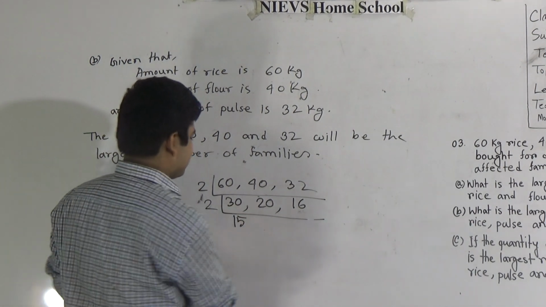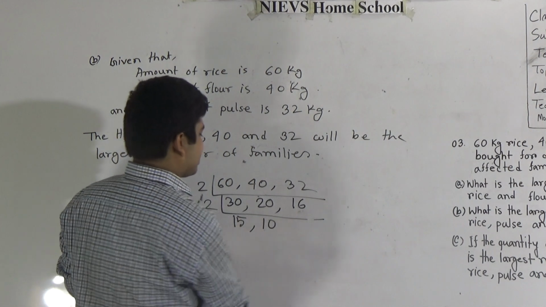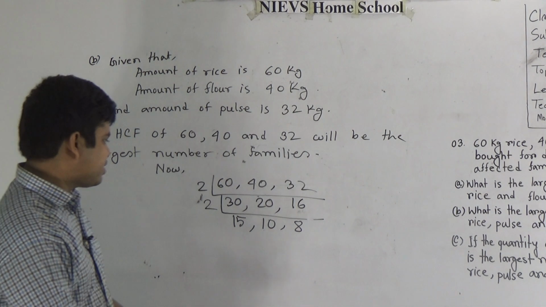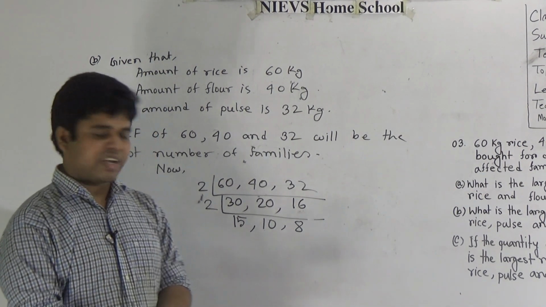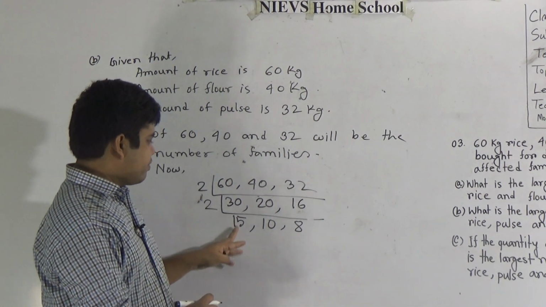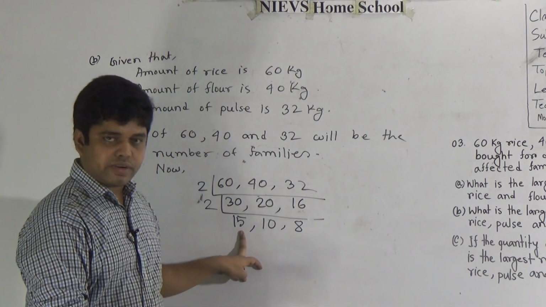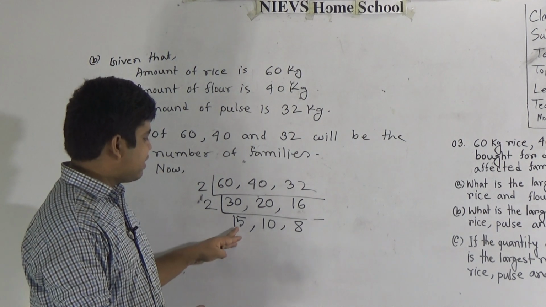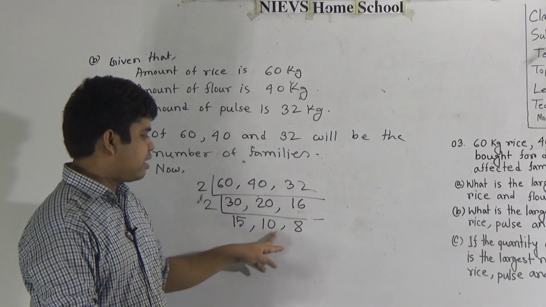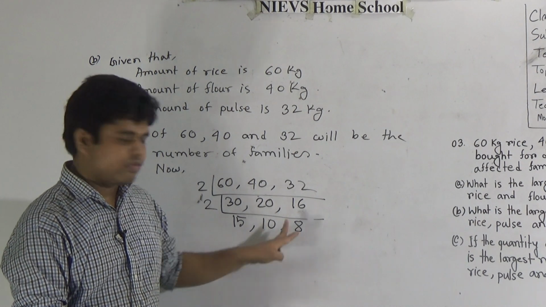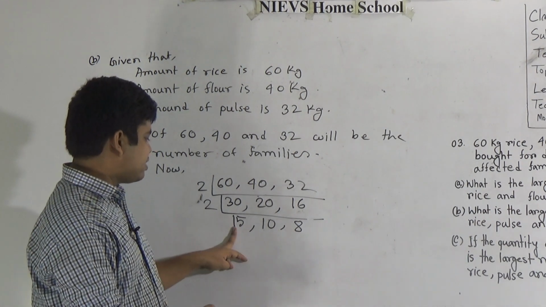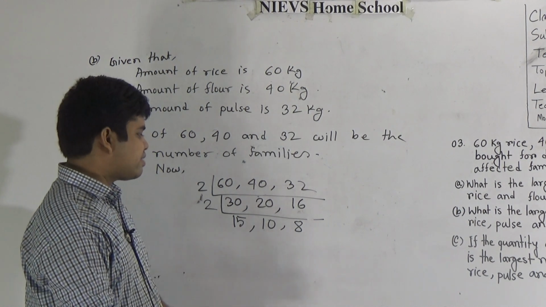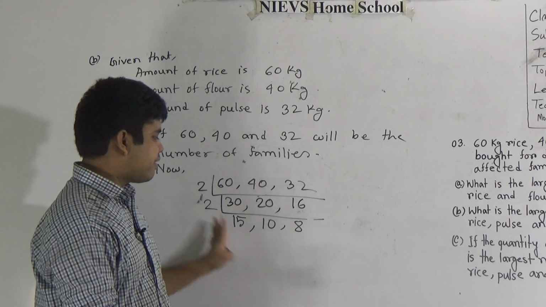15 2s are 30, 10 2s are 20 and 8 2s are 16. Now my dear students, we can take only the prime number. So here you notice 15 is an odd number, so it cannot be divided by 2. We can take 3, but 3 can divide 15 alone, and 10 and 8 cannot be divided by 3. Then take 5, 5 can divide 15 and 10 but not 8.